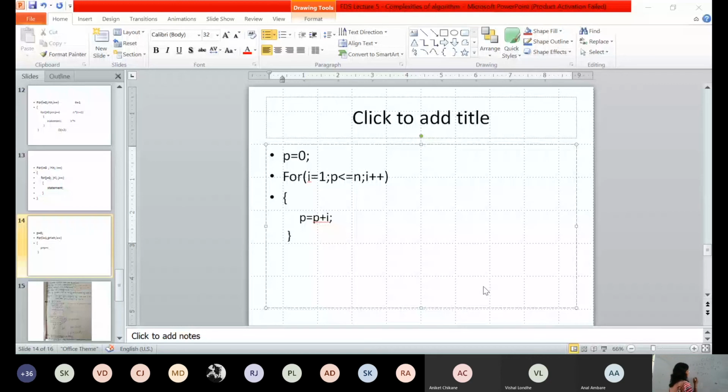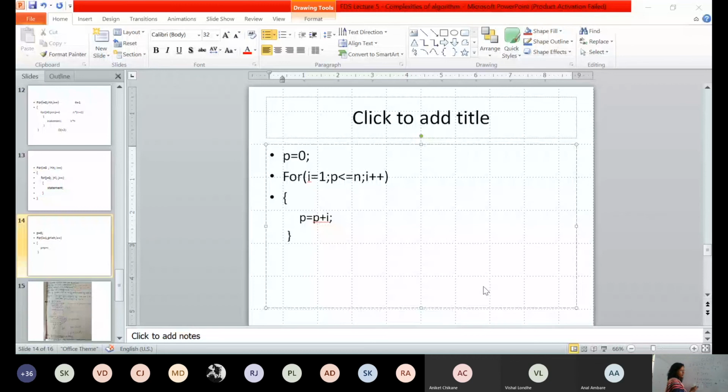So what is the relation? See, what you are getting in the p statement is 1 plus 2 plus 3 plus 4 plus likewise up to k, isn't it? Are you getting this? So what we can say is that p is equal to k into k plus 1 divided by 2. Right? So p is greater than n.